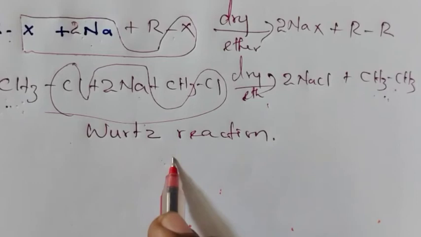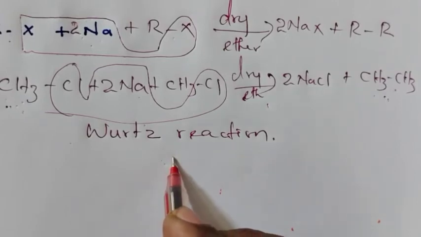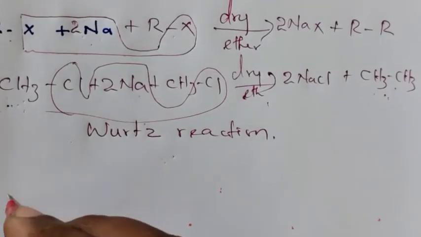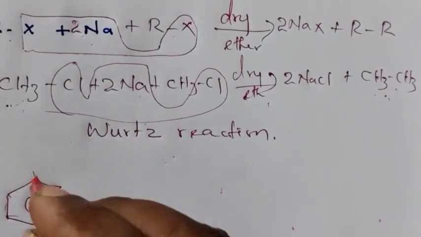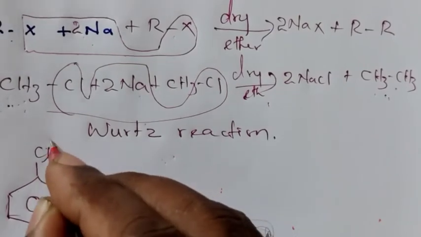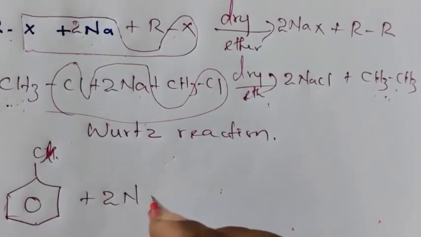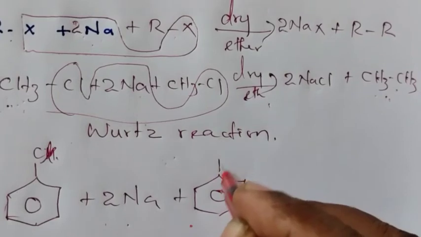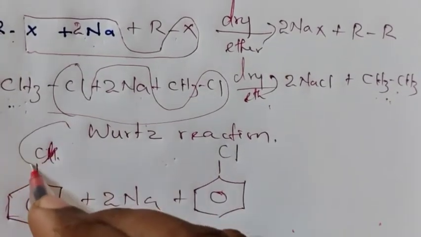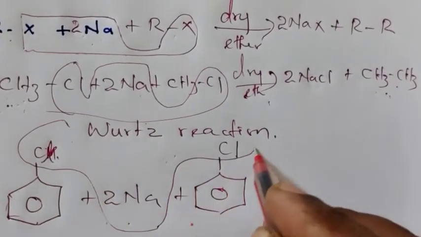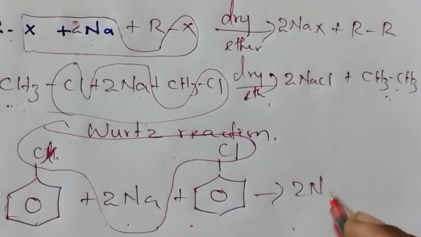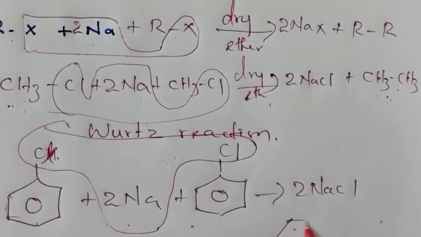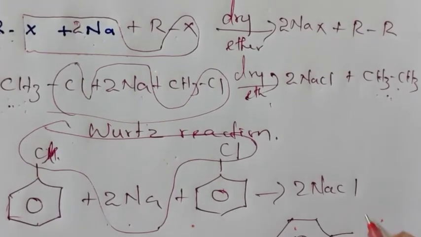The same reaction takes place in the case of aromatic halides also. For example, when chlorobenzene is treated with sodium, here also we take two molecules of sodium, so two molecules of chlorobenzene react. The 2Na take the 2Cl and convert into 2NaCl, and we get biphenyl as the product.